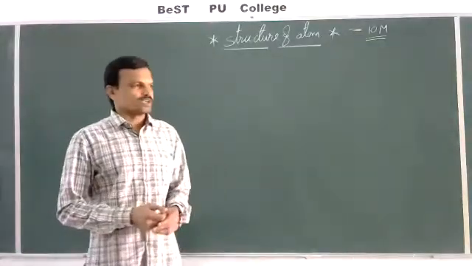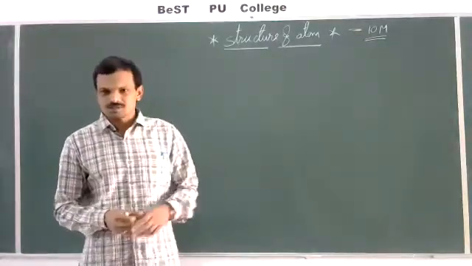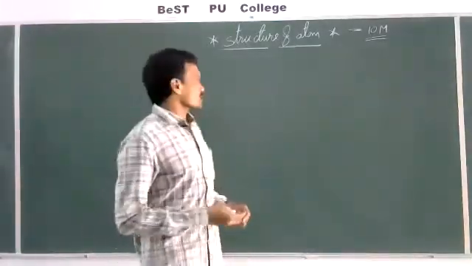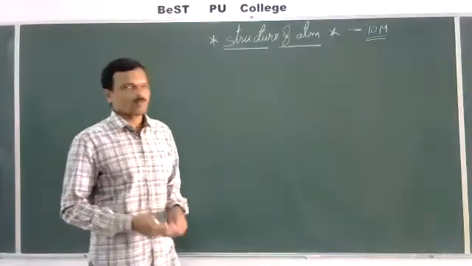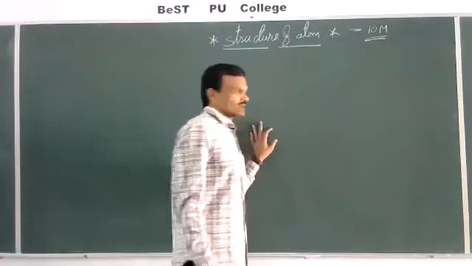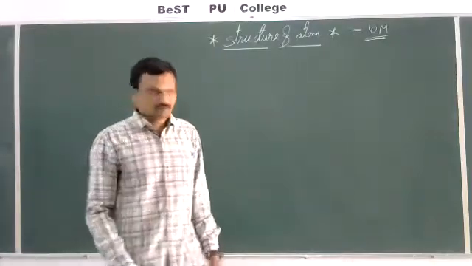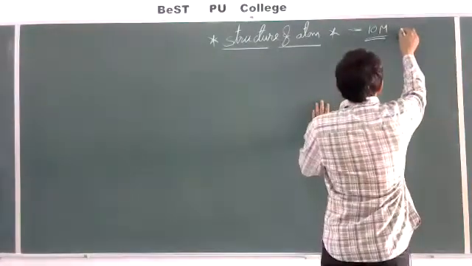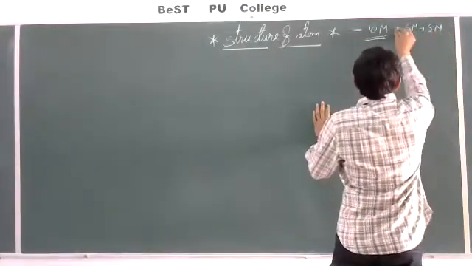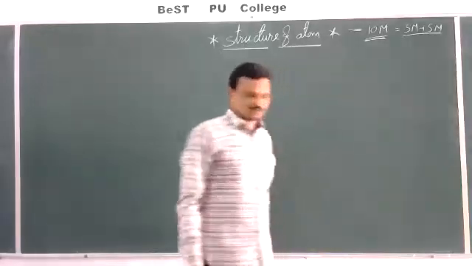First chapter is basic concepts of chemistry. Just the introduction part we discussed in the last 3 classes. So today we'll discuss structure of atom. From this chapter you can get 10 marks for the PU examination. That is 2 5-marks questions you can get from this chapter, 5 plus 5, 10 marks.